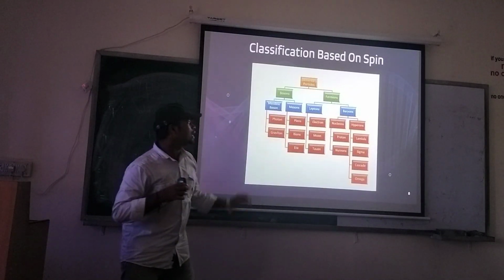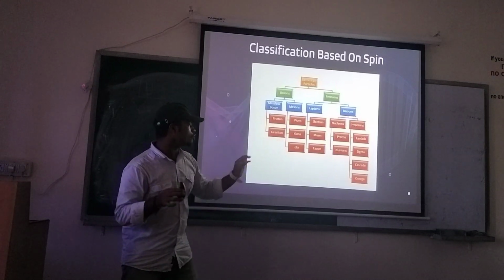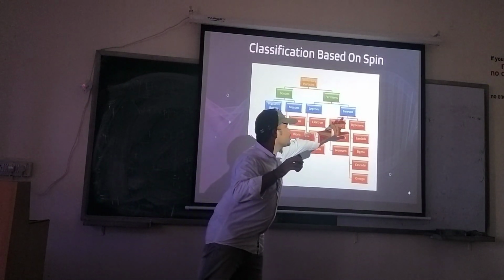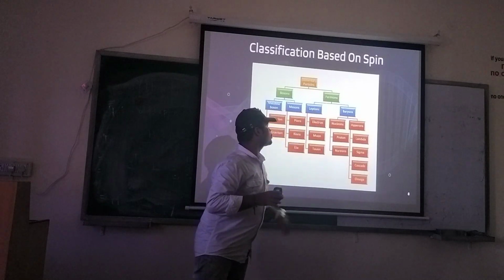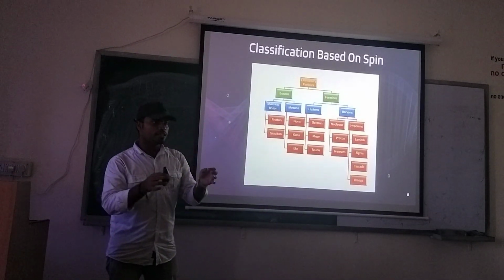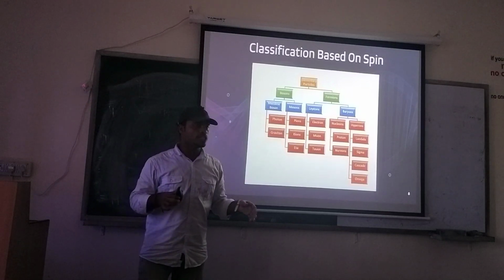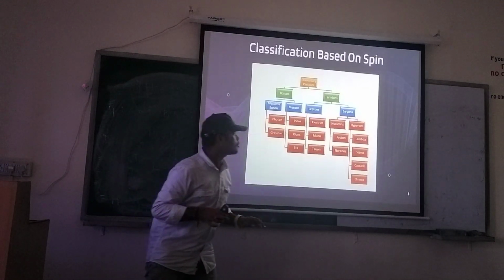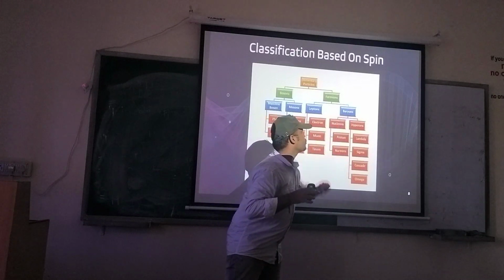Electrons are leptons. Electrons and quarks are the two elementary particles I have discussed. Then comes the electron family. The electron family includes electron, muon, and tau, and their respective neutrinos and their antiparticles. This includes 12 members.